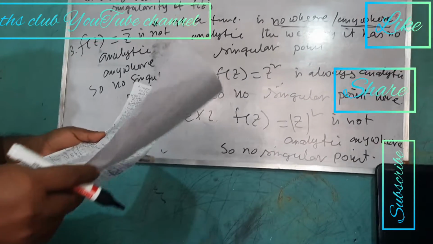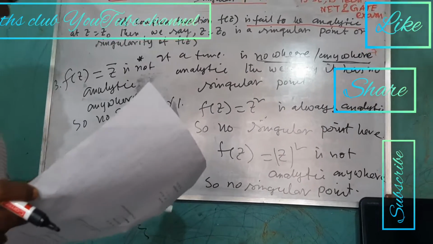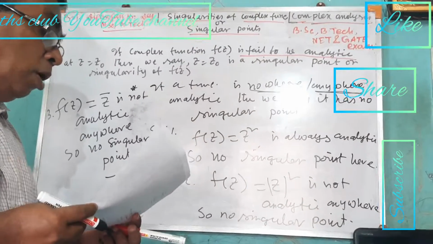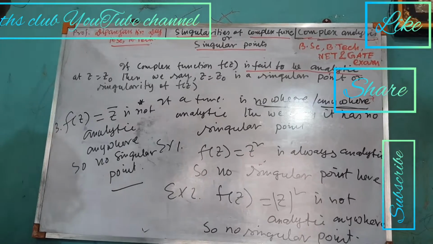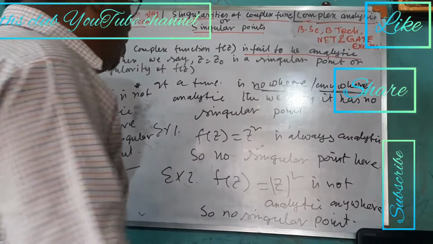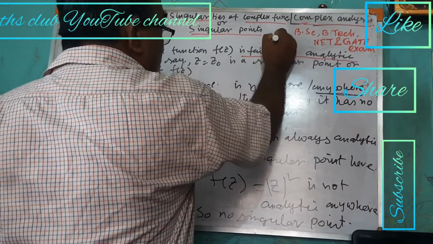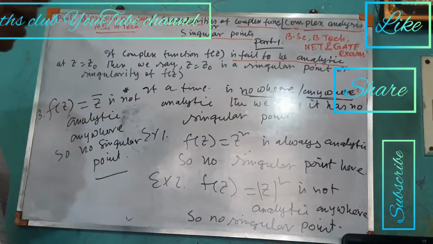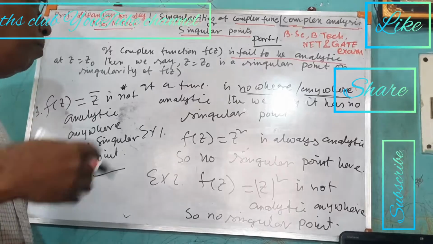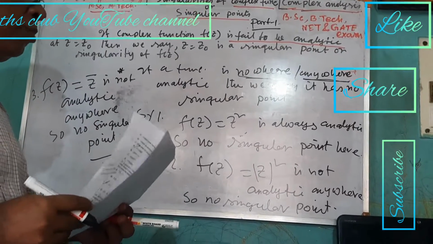So this is all for singularities of a complex function, or singular points. This is the first lecture, part 1. In my next lecture, I will explain the types of singular point.